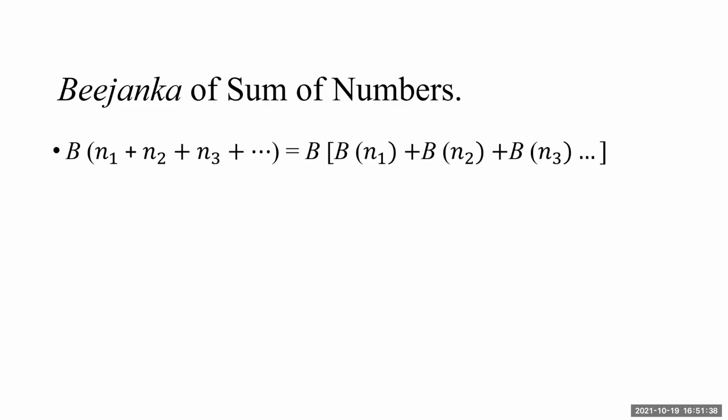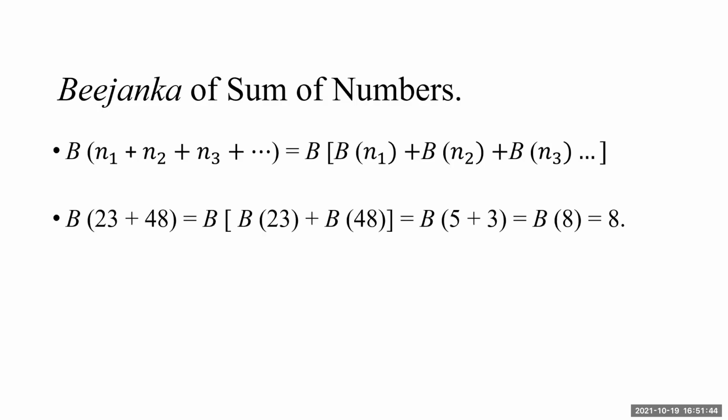We can find B of n1, plus B of n2, B of n3 directly. For example, 23 plus 48. I will not calculate the exact value of 23 plus 48, but I will calculate B of 23, 5, B of 48, 3, then B of 5 plus 3, 8, and my answer for the Bijanka of 23 plus 48 is 8. I need not calculate the sum. Even if you calculate, you are going to get 8, no doubt. But here there are only two numbers, so we can do that. But if there are 4, 5, 6 numbers, and addition and subtraction mixed, then we will not waste our time in getting the exact answer when only the Bijanka is necessary.